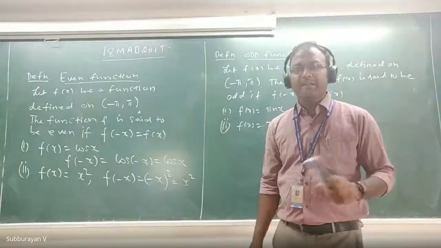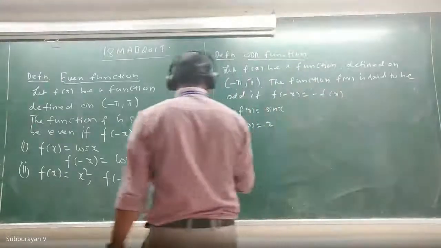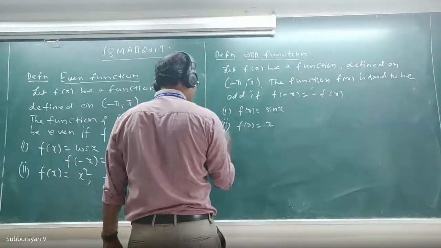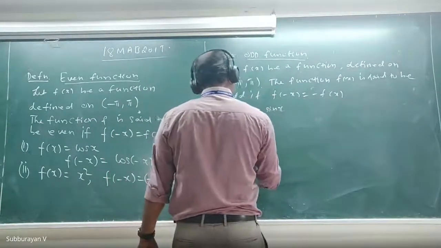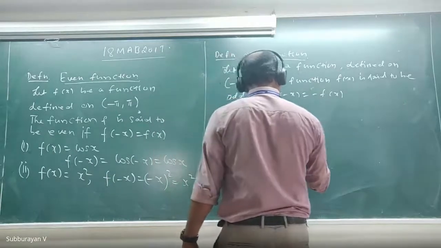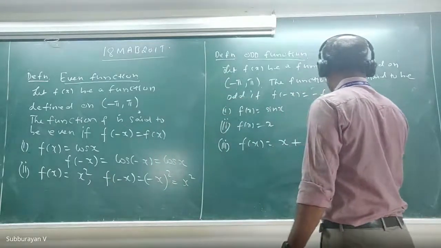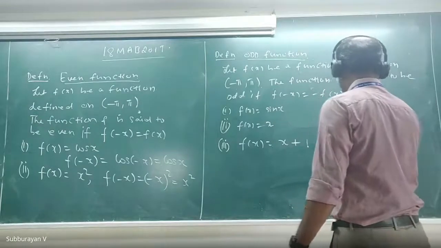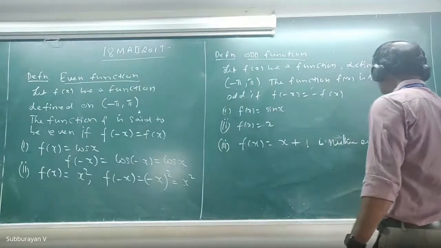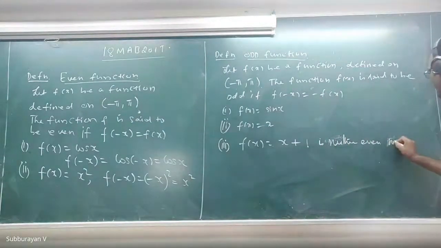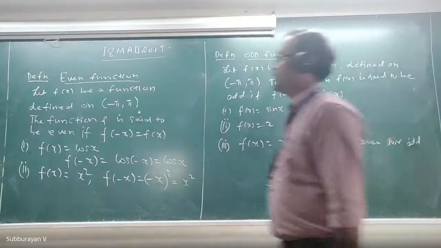The third example is f of x equal to x plus 1, which is neither even nor odd. Okay, this is neither an even nor an odd function. Fine.